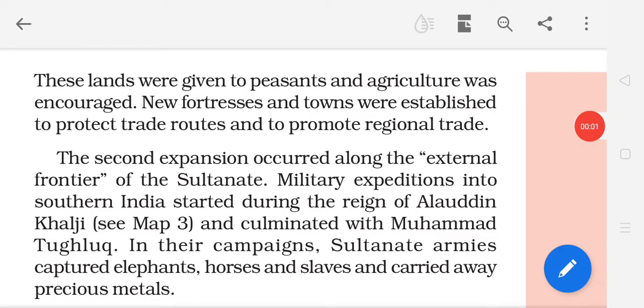Morning students. Now all of you see page number 35. I am reading our remaining paragraph. These lands were given to peasants and agriculture was encouraged.